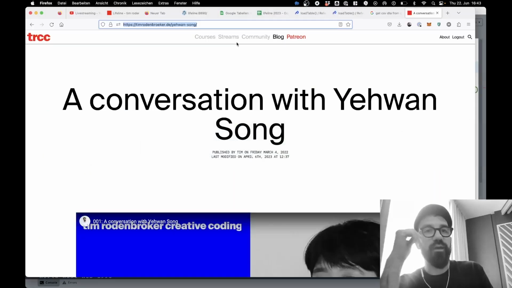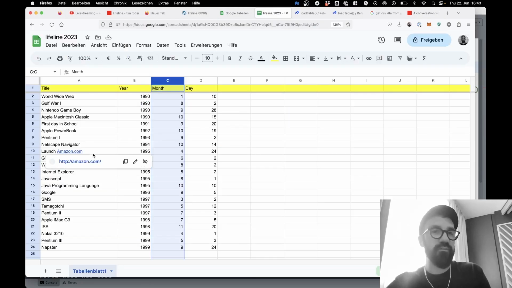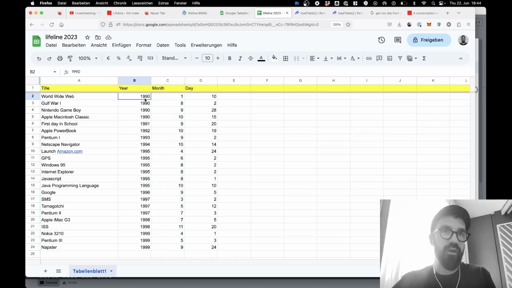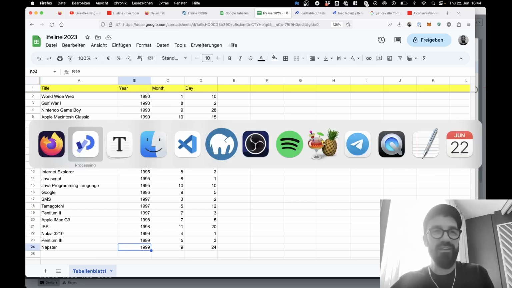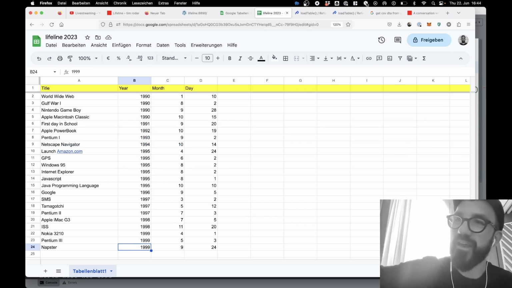1990. Well, that's something I forgot to explain. I'm just covering the 90s here. So this is very simplified, as I said. It's not really the Lifeline project. So the first thing we have is the World Wide Web, whatever that means, and Napster. Maybe you've used Napster as well to download music illegally. Don't do that. It's very bad.